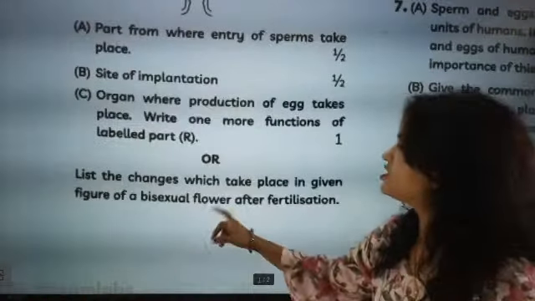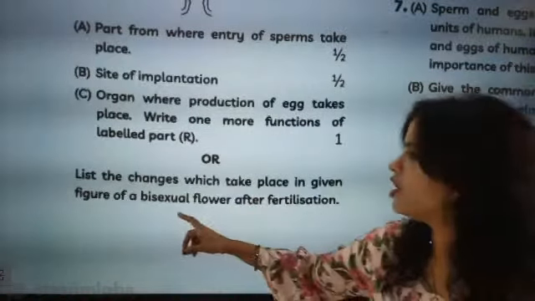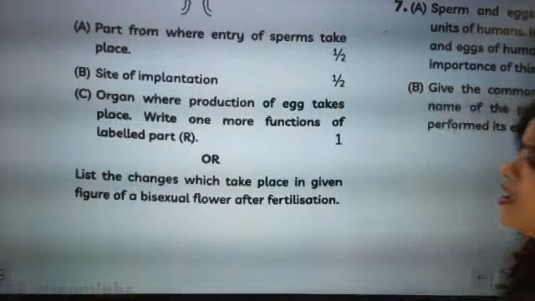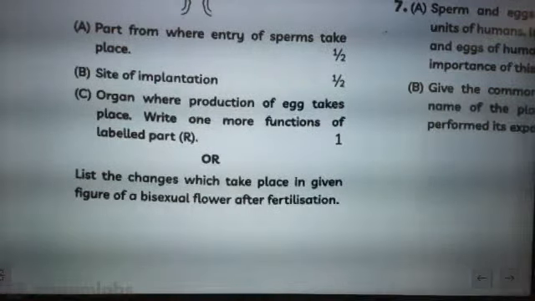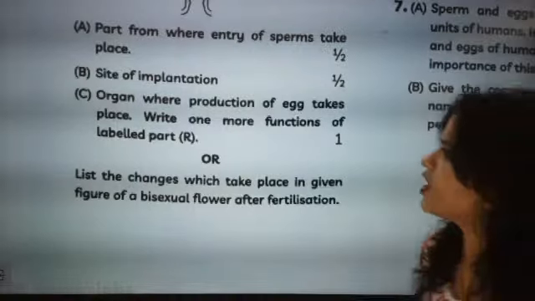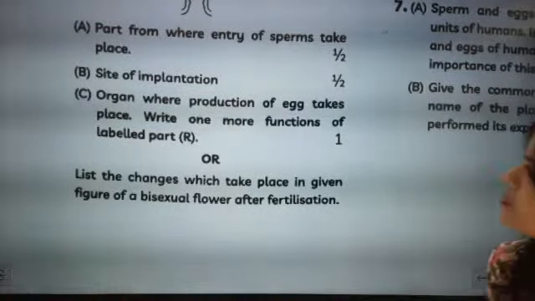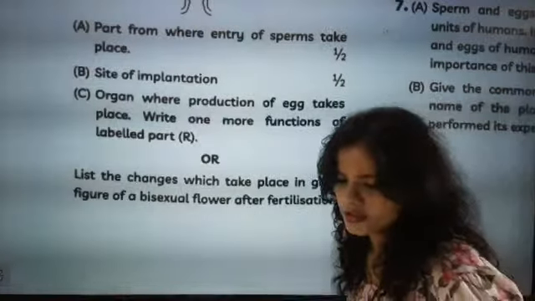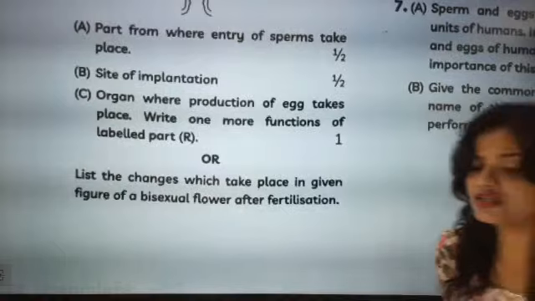We will go for the next question. List the changes which take place in the given figure of a bisexual flower after fertilization. This is an OR question.